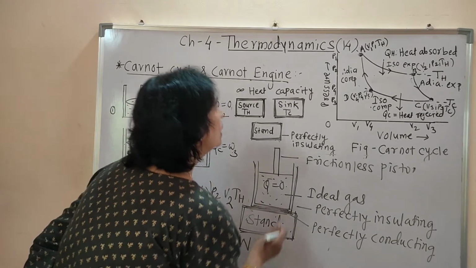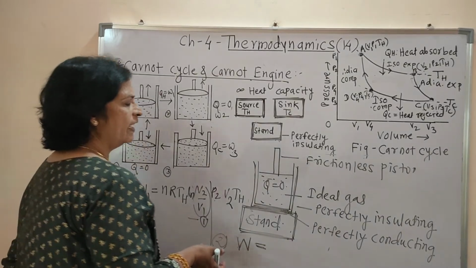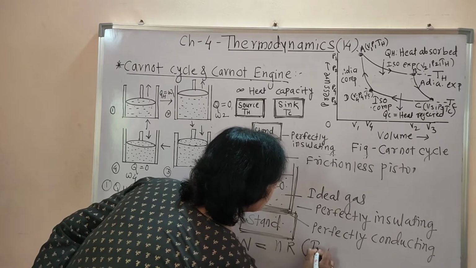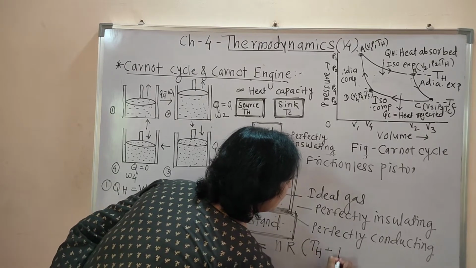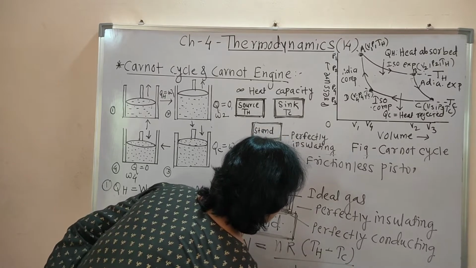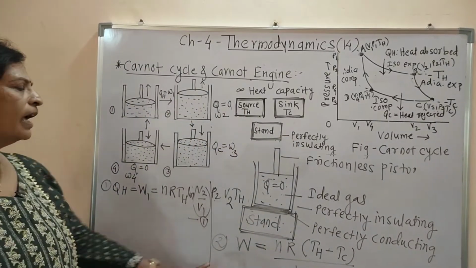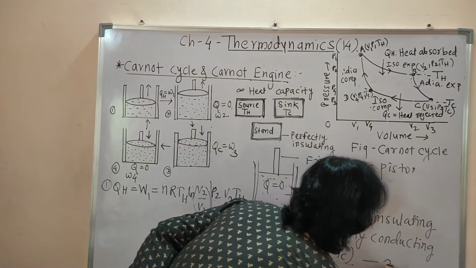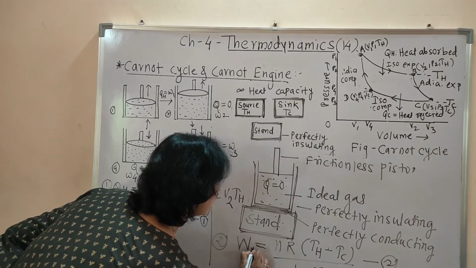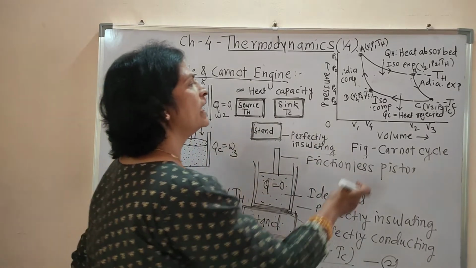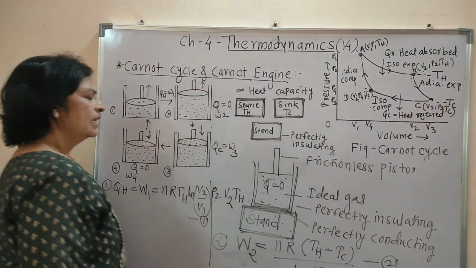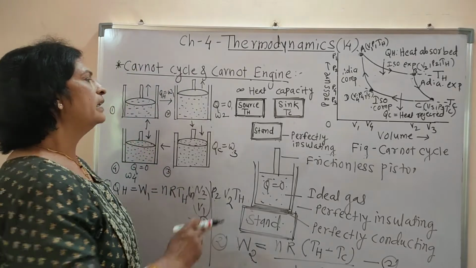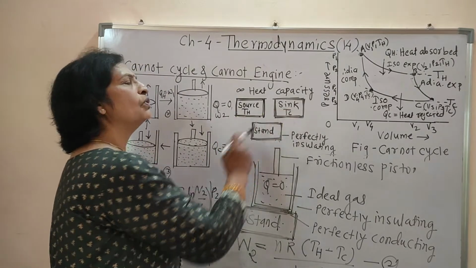We can write the work done during adiabatic expansion as nR(TH minus TC) divided by (gamma minus 1), initial minus final. This is the formula for the adiabatic expansion process, it is equation number 2, and this work done is considered as W2. During adiabatic expansion the gas cools down, and the temperature falls from TH to TC.